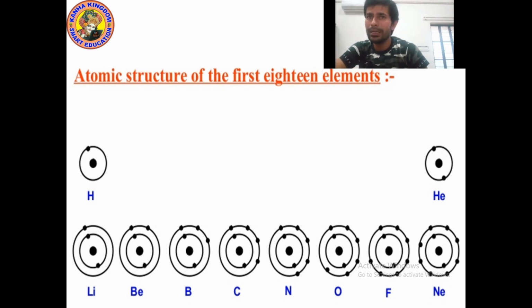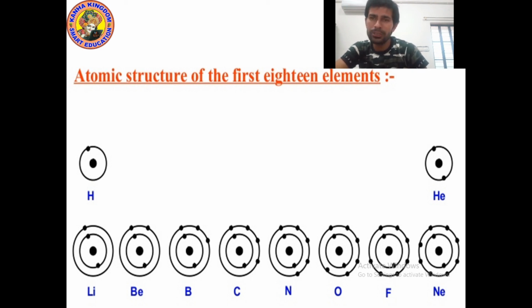We can fill 3, because electrons in lithium are 3. Yes, how many electrons are present in lithium? 3 electrons are present in lithium. So, in the first shell, in the first circle, how many electrons can we fill? We can fill maximum 2. So, we will draw 2 black dots. We will make 2 black dots in the first circle of lithium.